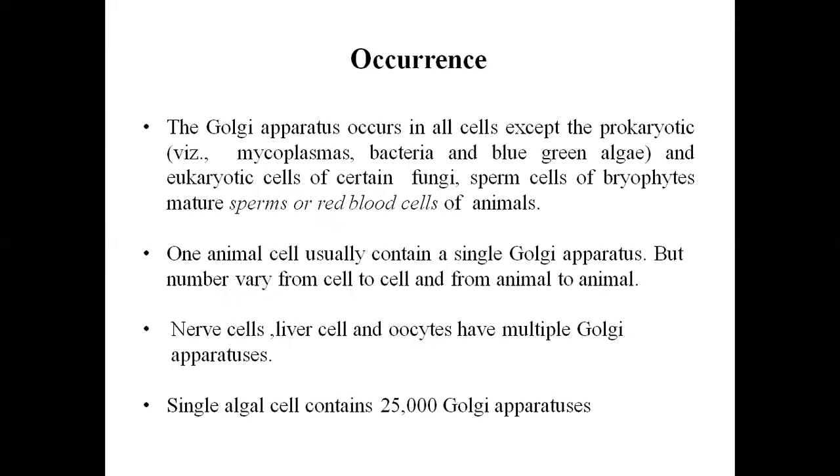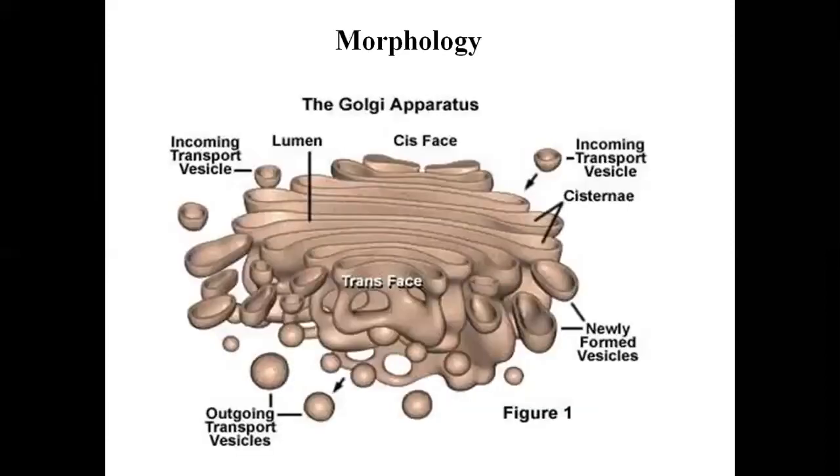It occurs in all cells except prokaryotic cells and some eukaryotic cells, and is present in different numbers from cell to cell or animal to animal.